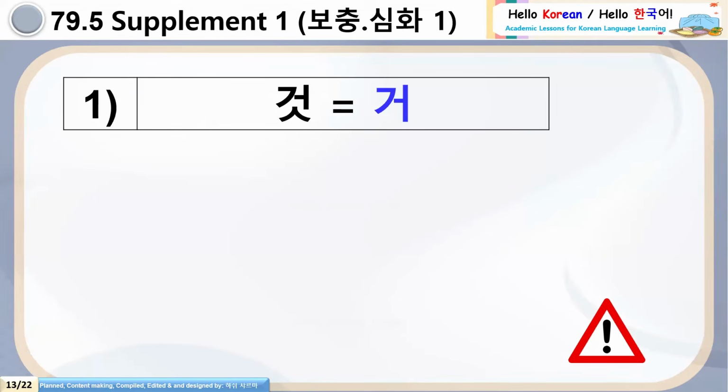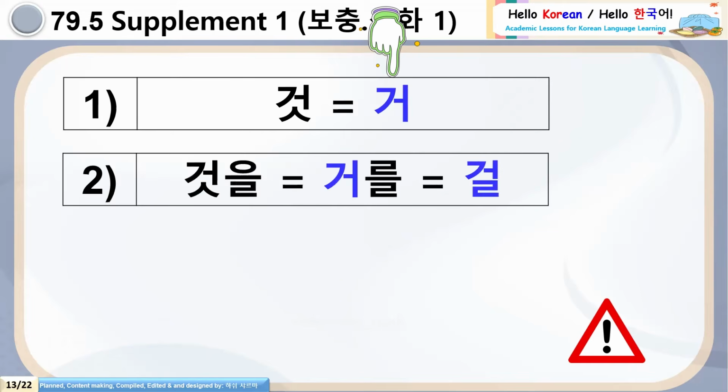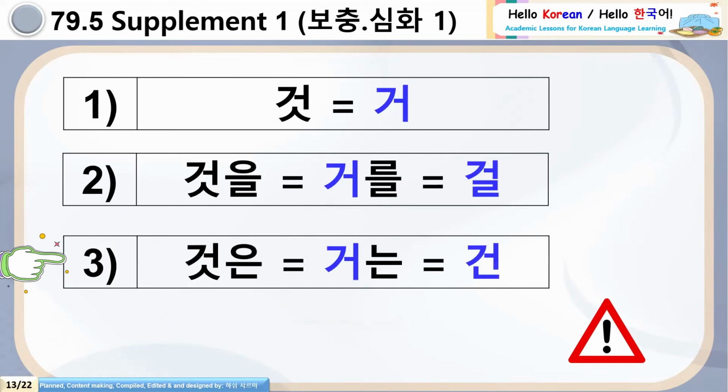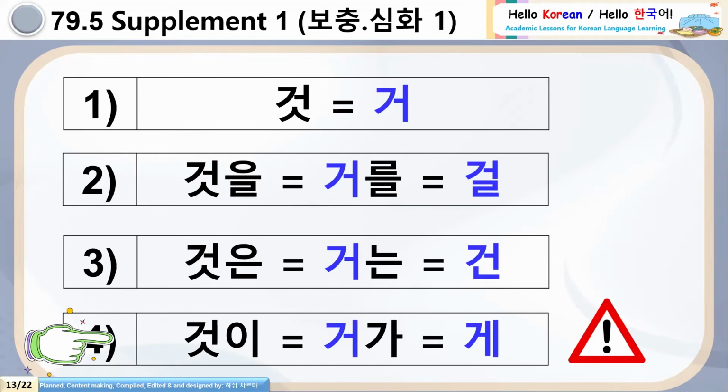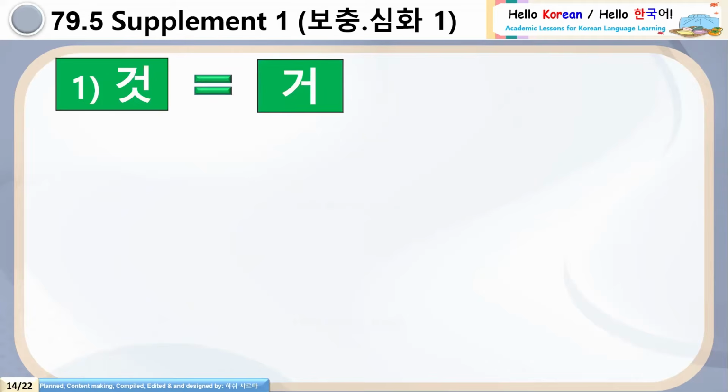Coming to the supplement, see number 1, very important point. In the 는 것, 것 can also be written as 거. Then accordingly, see number 2, 것을 is equal to 거를 is equal to 걸. Number 3, 것은 is equal to 거는 is equal to 건. And number 4, 것이 is equal to 거가 is equal to 게. So what is the meaning of this? Now let's see this rule in more detail.